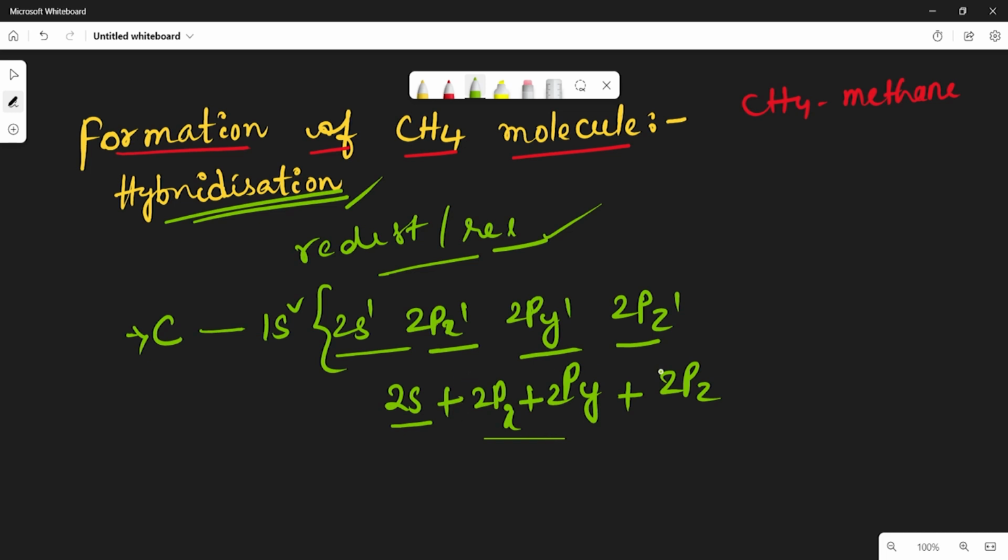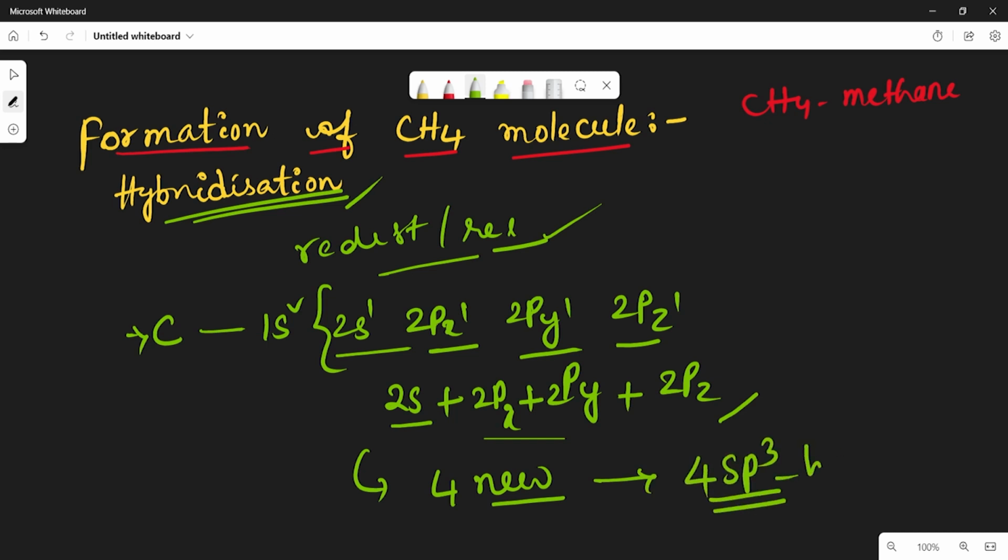If we intermix the 4 orbitals, then by reshuffling or redistribution we get 4 new hybrid orbitals, called 4 sp3 hybrid orbitals. Is it okay?